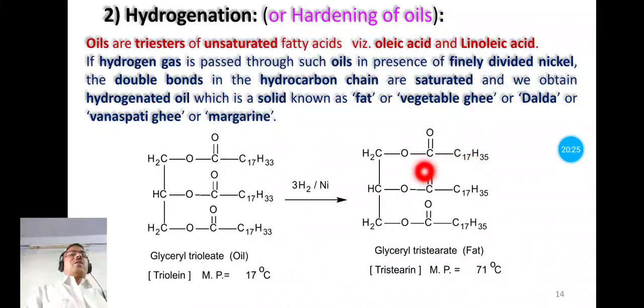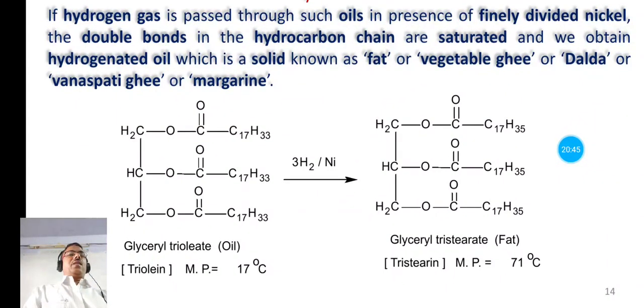Two hydrogen atoms are added across the carbon-carbon double bond, and this unsaturated oil is converted into the fat. So it is glyceryl tristearate.